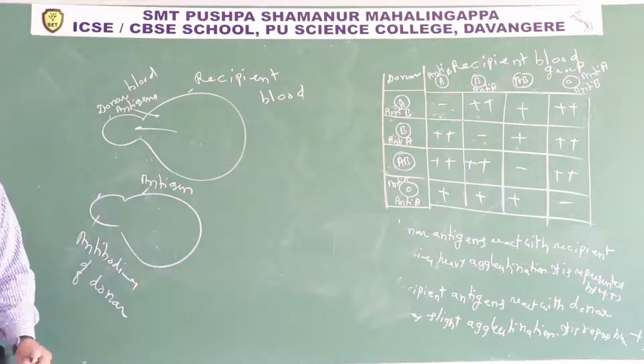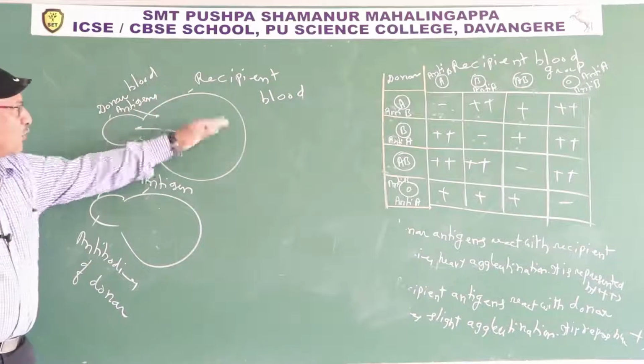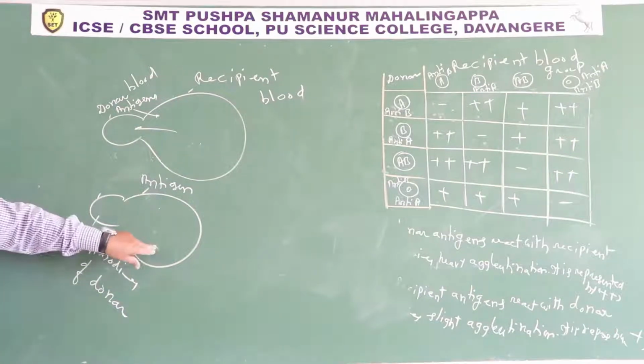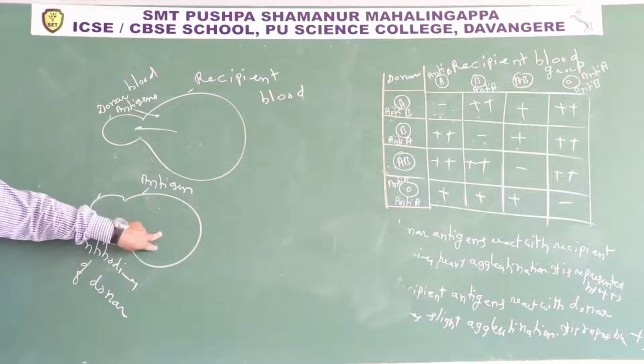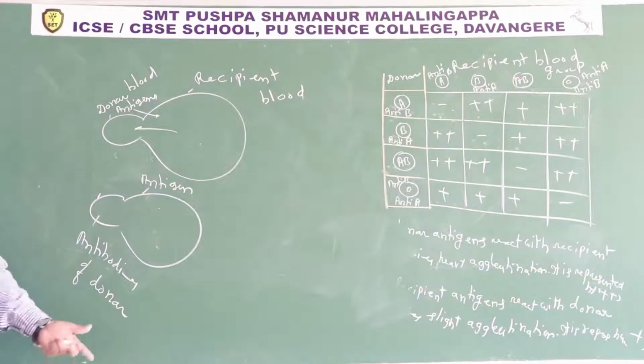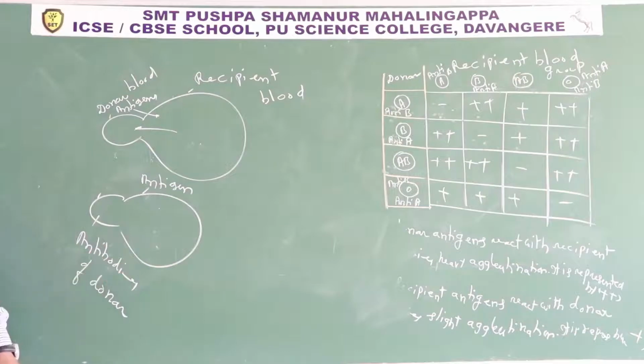I hope you understand this concept. If antigens of the donor react with antibodies, it means antibodies present in most of the blood easily destroy antigens present in a small quantity of blood. Second rule, antigens present in recipient blood react with antibodies of donor blood. Donor blood means only 320 ml. Antibodies present in 320 ml are unable to destroy antigens present in 4 liters. That's why it is less harmful. It never leads to death.